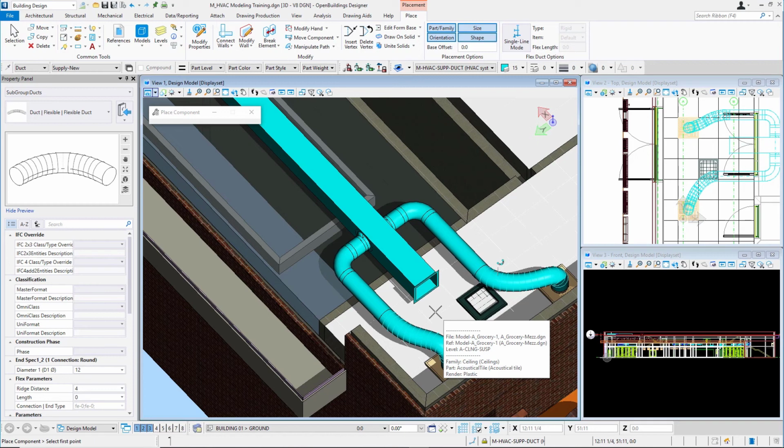So we saw in a previous video how we can use the device hookup tool. There's times when you'll need to model them kind of manually like we just did, but we have that capability by using the duct accessory and then the flex duct tool in combination with our rigid ductwork.